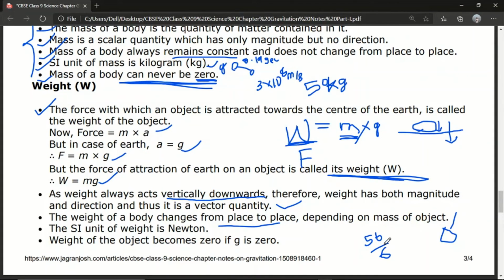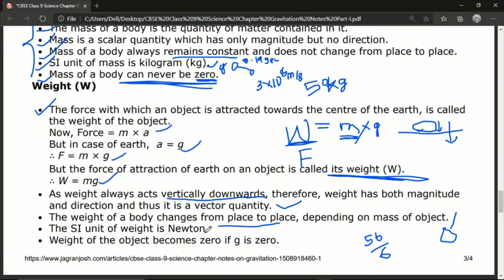Okay, as weight always acts vertically downward, weight has both magnitude and direction. It's a vector quantity. We get to know the weight of a body always changes from place to place. If you go to a different place, your weight will be different. If you are on Mars, your weight will be different. If you are on the surface of Earth, your weight will be different. On the surface of the Sun, it will be different. Also, on the surface of Earth, if you go to the north or the south pole, your weight will be different as compared to your weight at the equator. And the SI unit of weight is Newton.